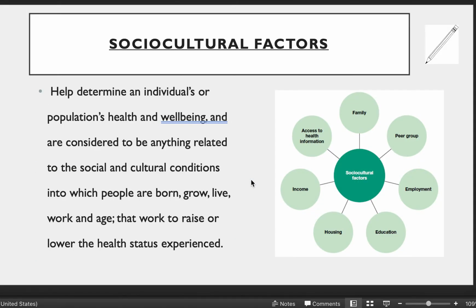One of the other things that we just need to mention, and I think it's important to add to your notes, is that when we're talking about trends and when we're talking about health and lifestyle, sociocultural factors can help us identify trends.